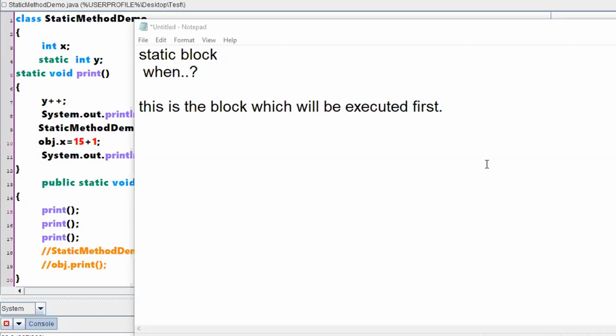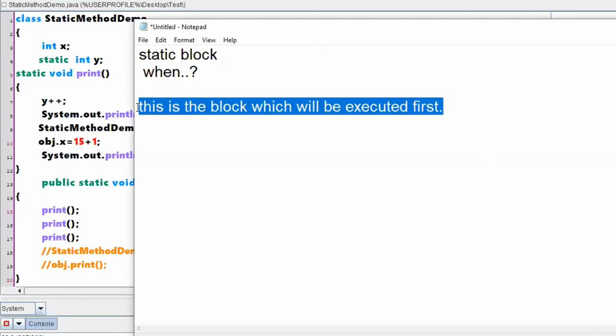Is this clear with a small brief description about a static block? If you are clear with a small description, then we will see a program and just cross-check how exactly we can work with the static blocks. I have just discussed when to use a static block, and I have just given one conclusion saying that this is the block which will be executed before your main function, right? If you are clear with these two points, then we will see a small program to understand this particular concept in a better fashion.